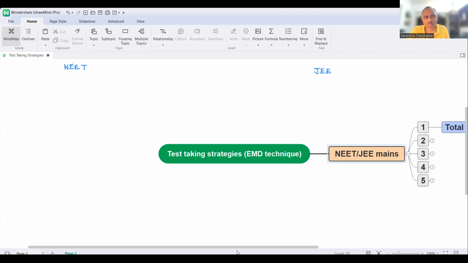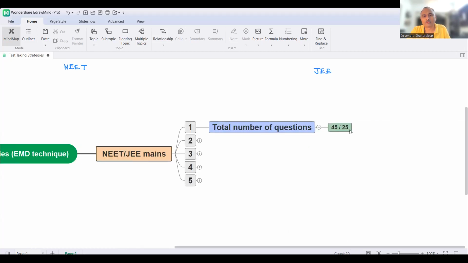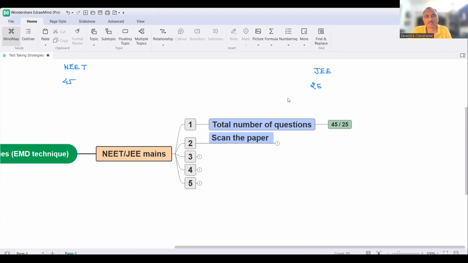Number 1. So total number of questions are, how many questions you need to answer? In JEE Mains, you need to answer 25 questions. In NEET, you need to answer 45 questions. Right? This is the first thing which you should know.